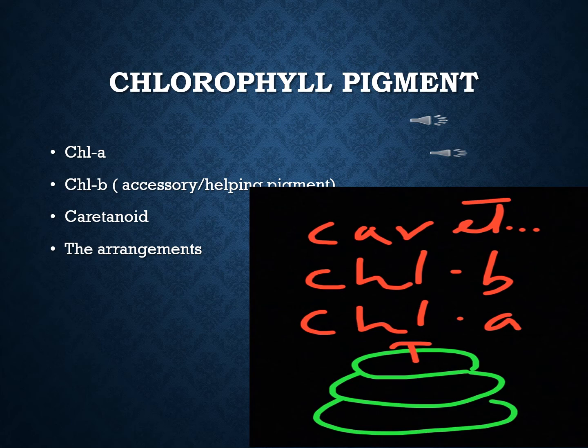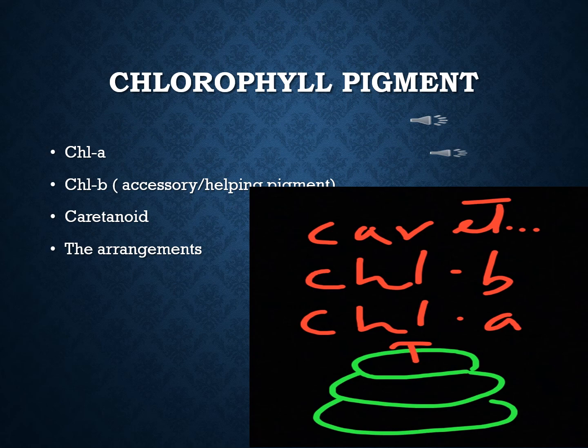Accessory pigments means these are helping pigments. They capture the high energy light and protect chlorophyll A. You can see here the arrangement of these pigments: first carotenoid is present, it captures high light, then chlorophyll B, and then chlorophyll A, the main photosynthetic pigment.